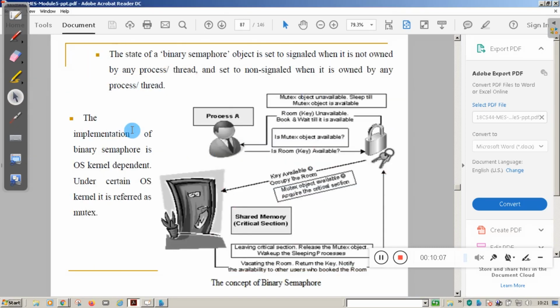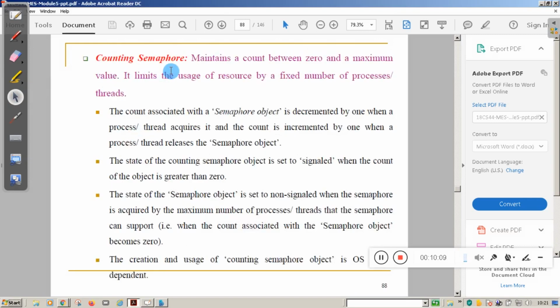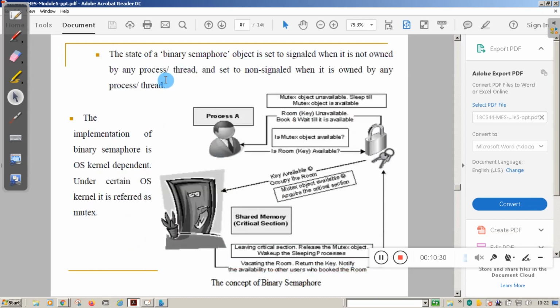Now the counting semaphore maintains counts between 0 and a maximum value. The binary semaphore can take only two values, 0 and 1. The counting semaphore can take certain counts, between 0 and a certain maximum value. I will tell you later.